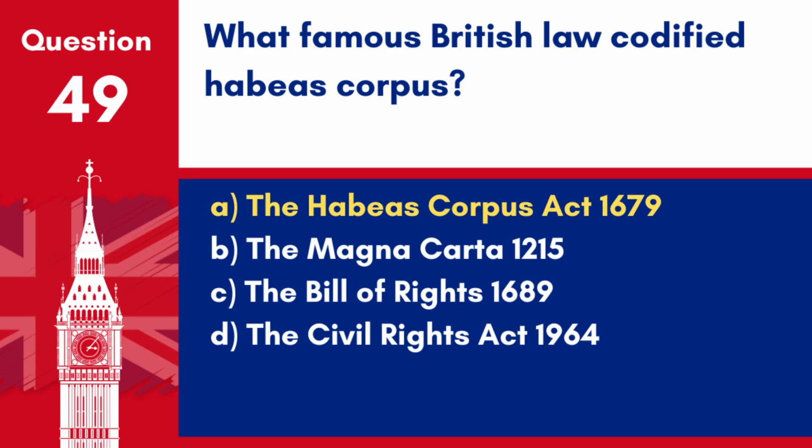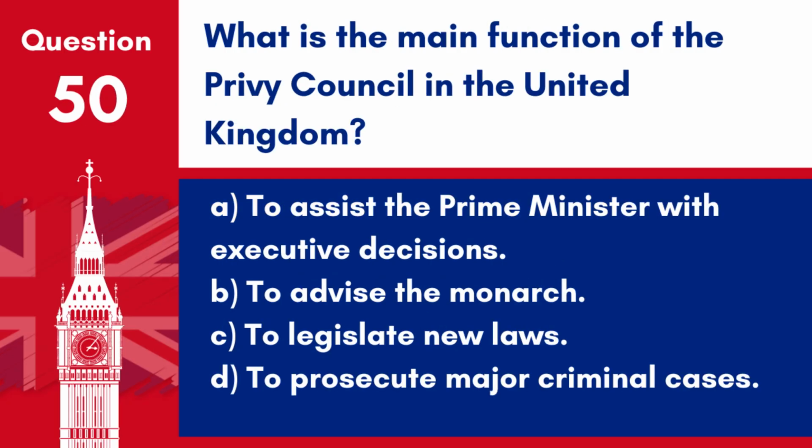Answer: A. The Habeas Corpus Act 1679. This act strengthened the legal instrument known as habeas corpus, which protects individuals from unlawful detention. Question 50. What is the main function of the Privy Council in the United Kingdom?